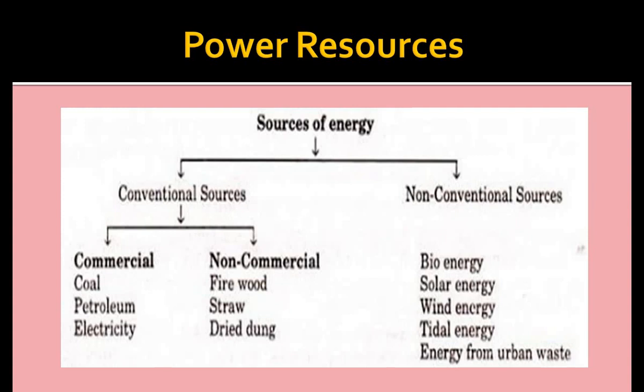And yes, beta, firewood. You can say firewood is a conventional source of energy, and it is widely used for cooking and heating, and it is easily accessible and provides energy to a large number of people in the rural areas. In our country, more than 50% of the energy used by rural people comes from firewood. Understood? Yes. Now we will have a discussion on non-conventional resources.